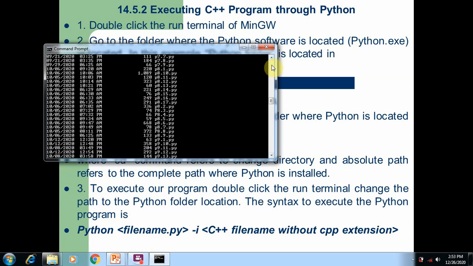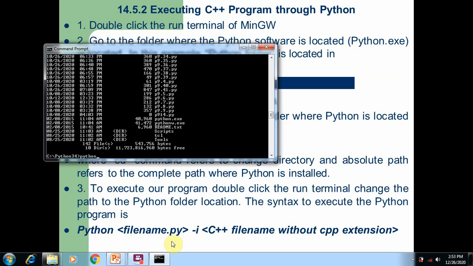So if you want to run this program, then type the command given in the syntax. See, this is the syntax. Type python space python file name. I'm using this Python file name 9.5, then space, -i, the read mode option, and after that the C++ file. I already have a C++ file 9.1.